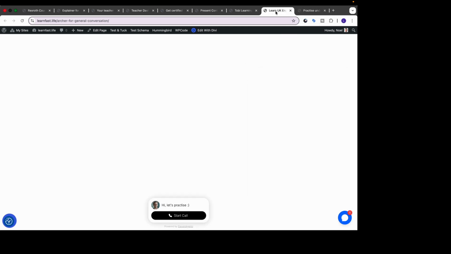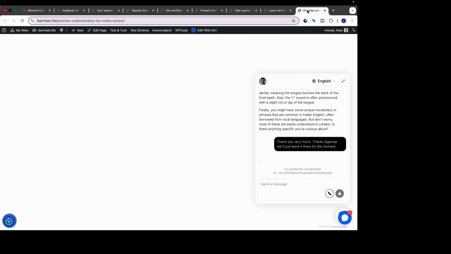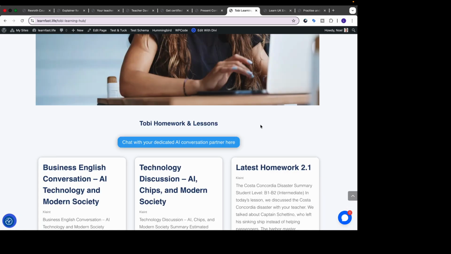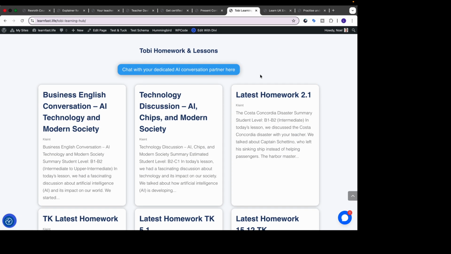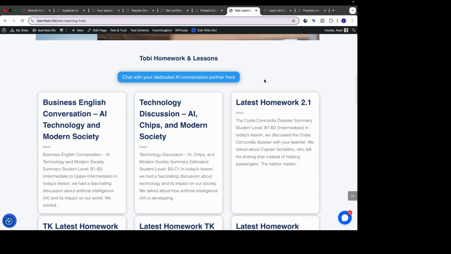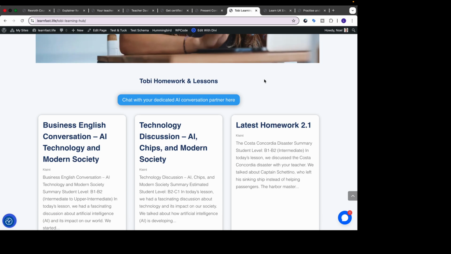So we have, as I said, Archer and we have Agarwal. We also have Ben, and Ben is your dedicated AI conversation partner. Now, what this is that every single class has their own dedicated AI chatbot. What that means is you can do everything with Ben that you can do with Archer. For example, you can practice conversation, you can ask about grammar topics, anything like that.